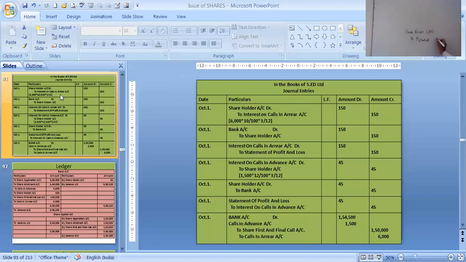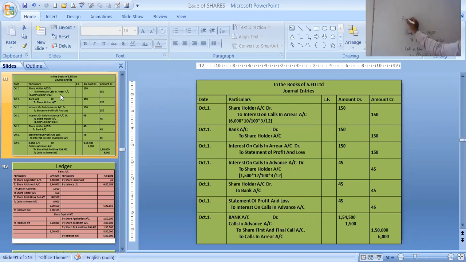That is 1,48,500 you will be receiving. And the last entry, where calls in advance is getting cancelled: calls in advance 1,500 to first and final call, 1,500.